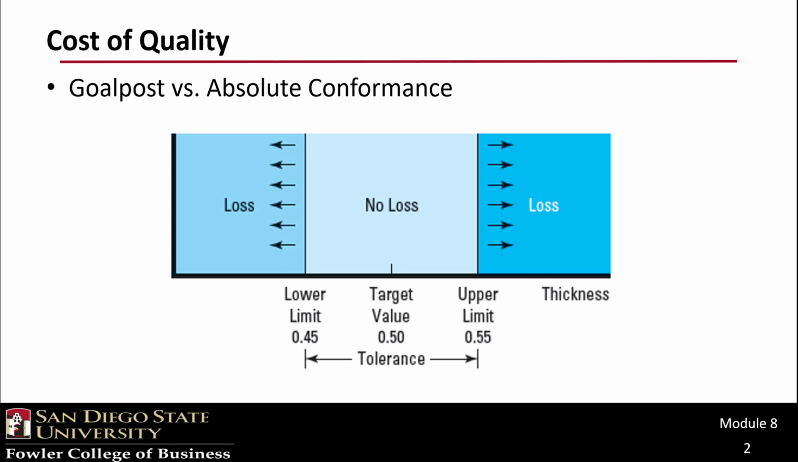Welcome to video M17B on the cost of quality. There are two ways of measuring quality, and we're going to deal first with this idea of a goalpost. Goalpost conformance assumes that the firm incurs no quality or failure cost or loss if the quality measures fall within specified limits. For example, confirming that each beverage has the proper mix of ice and beverage.